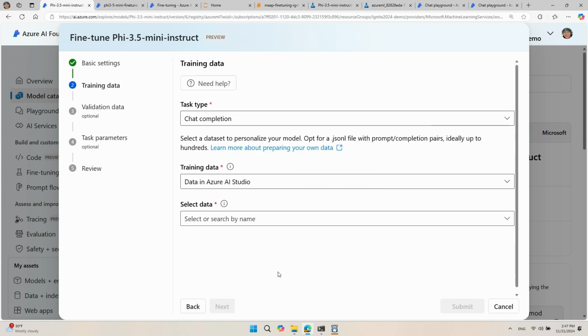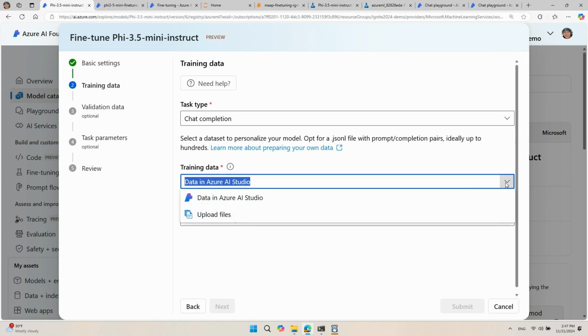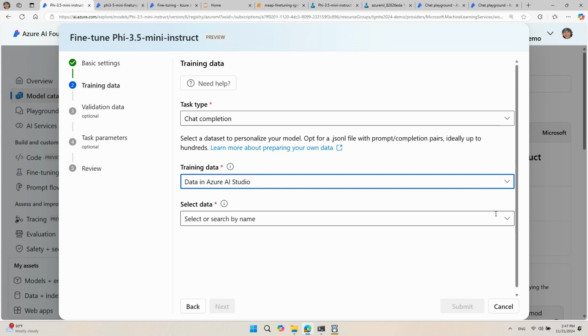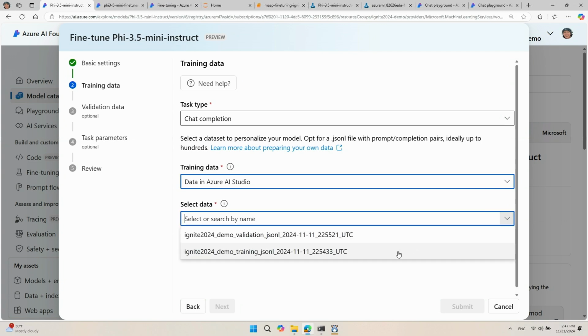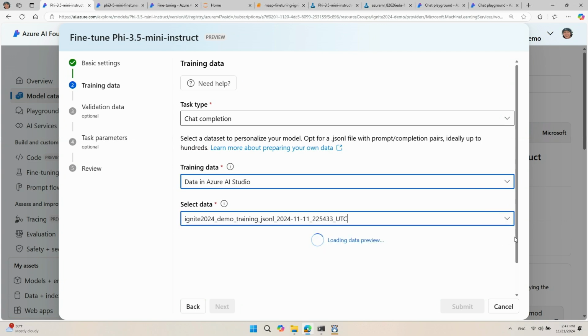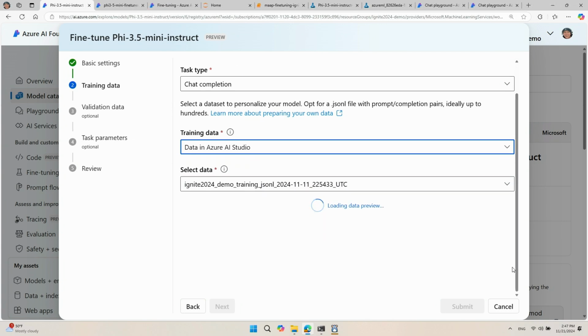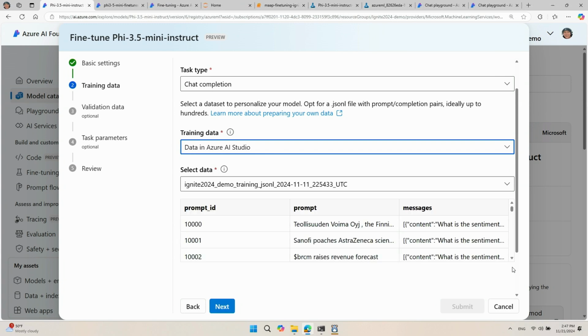On this page, a few things you can choose. One is task type. In this case, we're demoing a chat completion task type. When it comes to training data, you have the option of either uploading a data set from your local machine or using a data set that's already in Azure, which I've prepared. So I'm going to use this training data set. Once the training data set is loaded, the UI will show a preview of the data set itself. It's really for sanity checking.